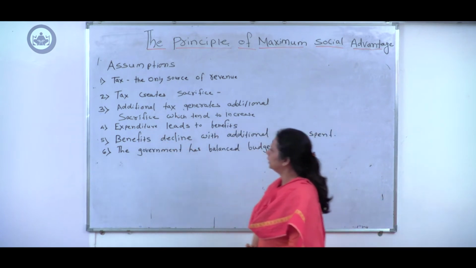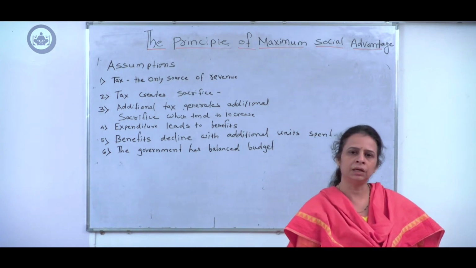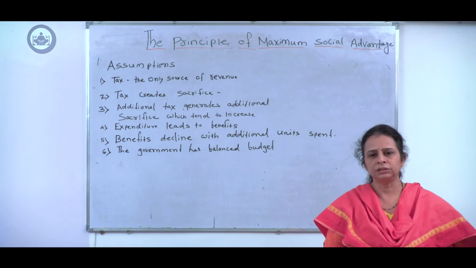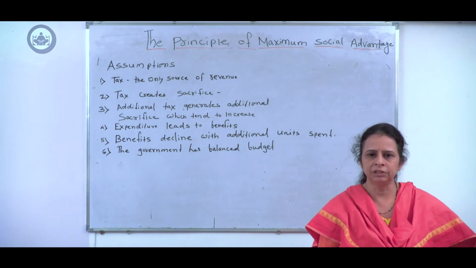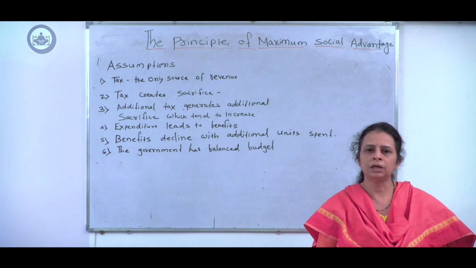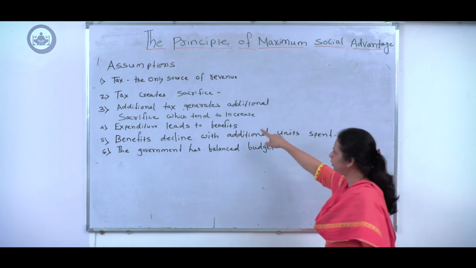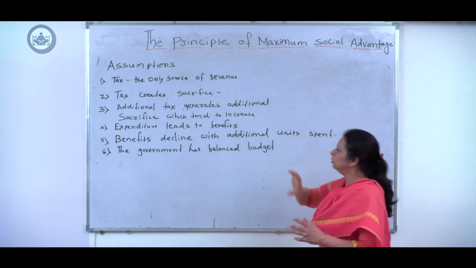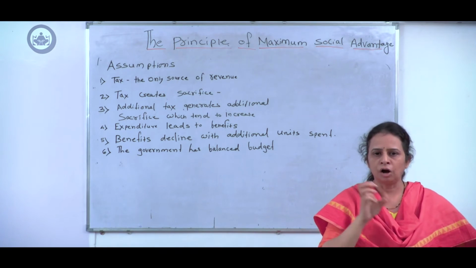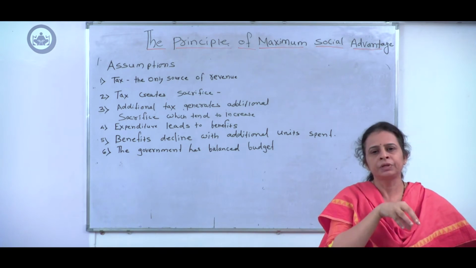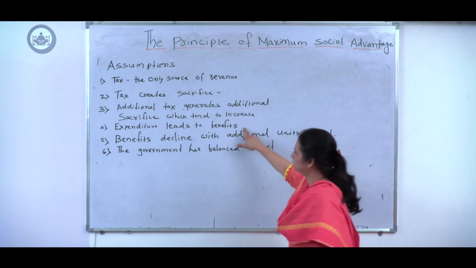Fourth assumption, that expenditure leads to benefit. Whenever government spends money on a variety of schemes, for example a literacy program, or reduction of poverty, or increasing employment in the entire economy, it generates benefits to the society. So both activities of the government: the first activity creates sacrifice, the other activity generates benefit to the society.